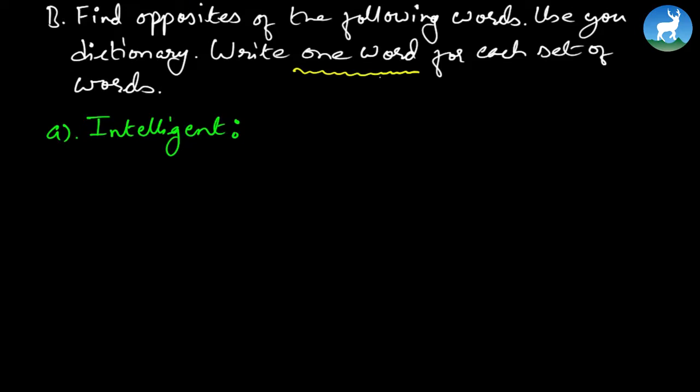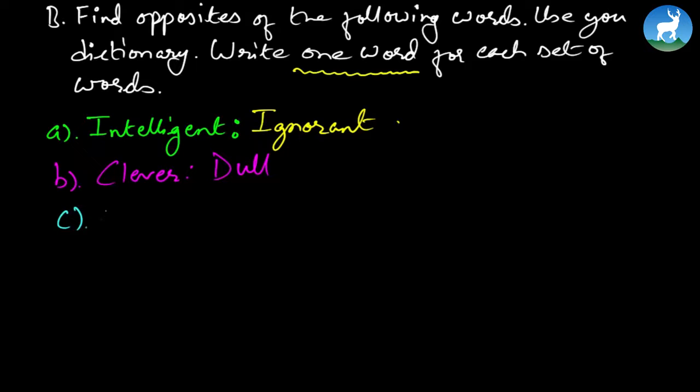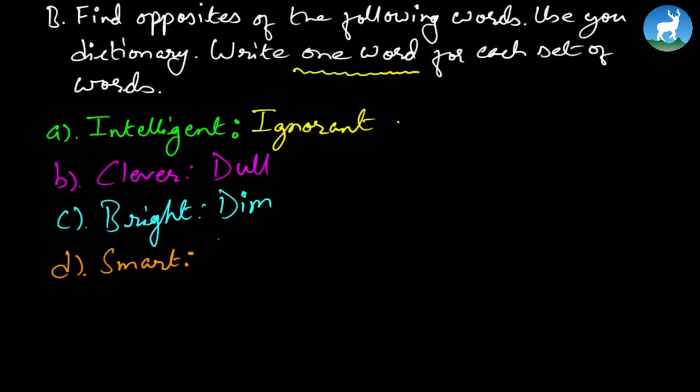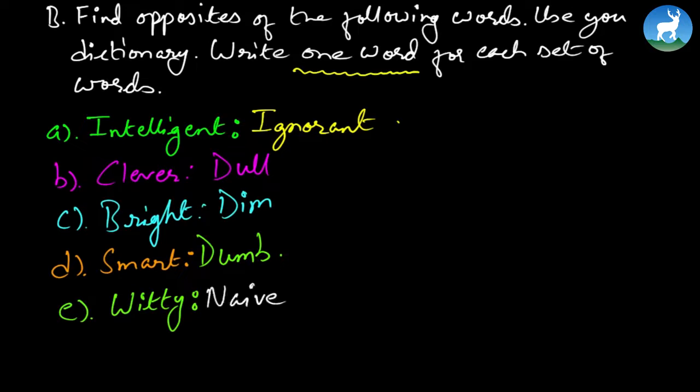We're providing one antonym. Okay, so to intelligent, it would be ignorant. Clever, what do you think is the antonym of clever? Dull. How about the antonym of bright? Dense, the antonym of smart. So it could very well be dumb. So how about the antonym of witty? It can very well be naive. How about the antonym of sharp? It can very well be blunt. So see, this is how we figure out the antonym and the synonym.